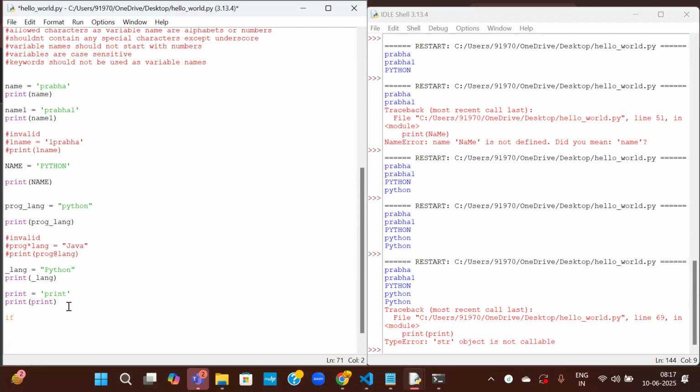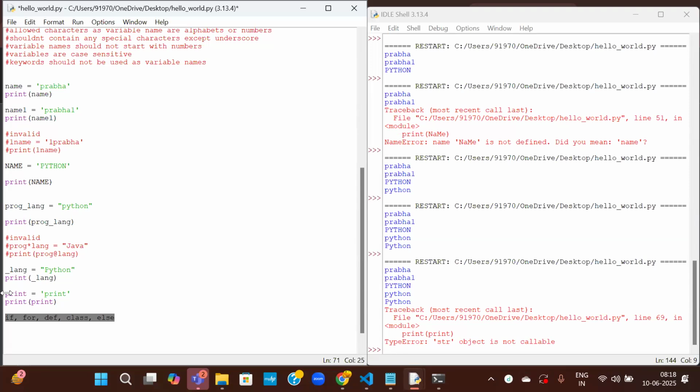There are lots of keywords like if, for, def, class. Lots of them are there. Else. So like this, there are so many keywords which cannot be used as variable names. You will get to understand slowly what those keywords are. Based on the concepts, we'll learn what keywords are there. So those will not be used as variable names. Okay. So these are the rules to define variables.